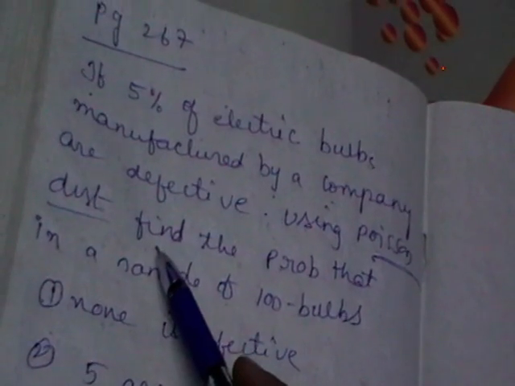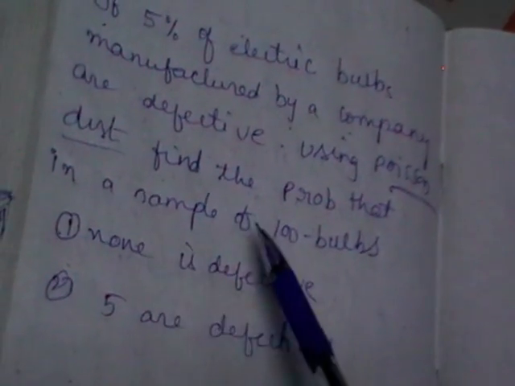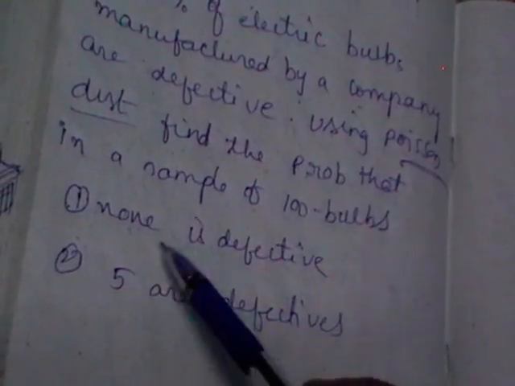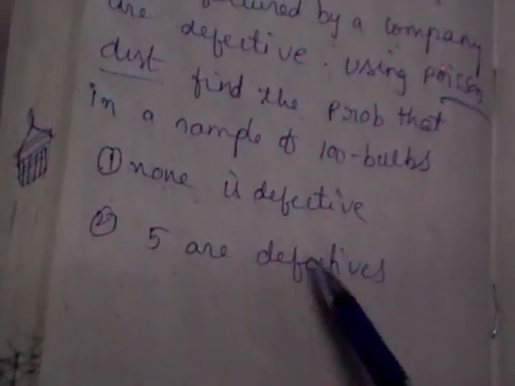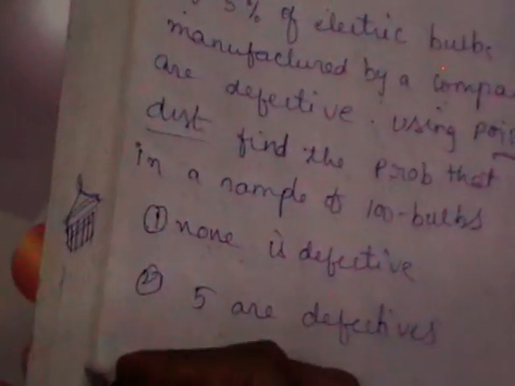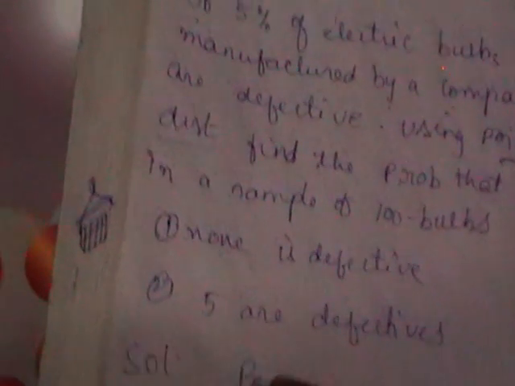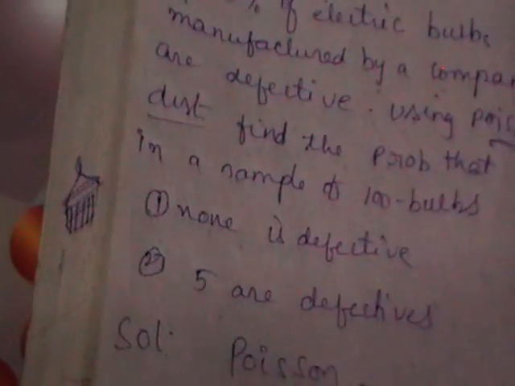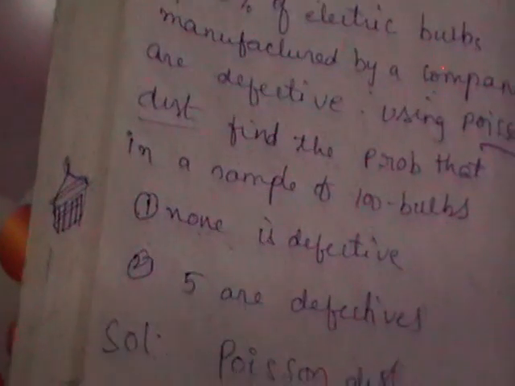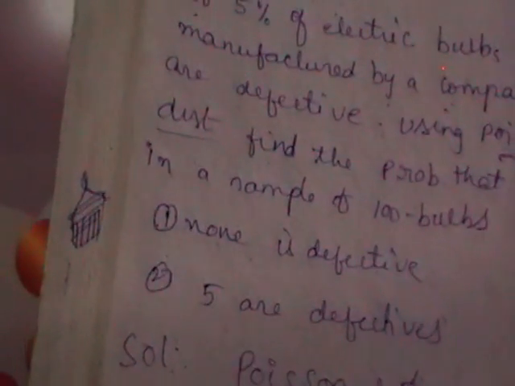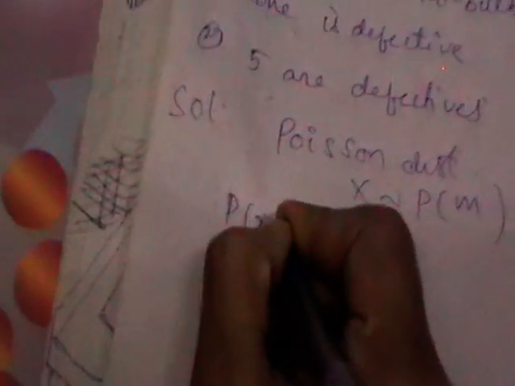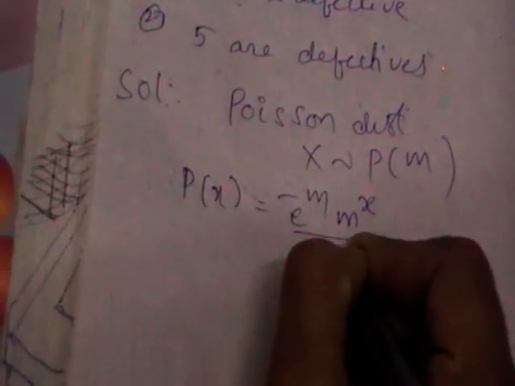Using Poisson distribution, find the probability that in a sample of 100 bulbs, none is defective and 5 are defective. So you got the first clarity that you are going to use the Poisson distribution, no doubt at all. So X follows Poisson, and you write its PMF also. What is its PMF? E power minus m, m power x by x factorial.